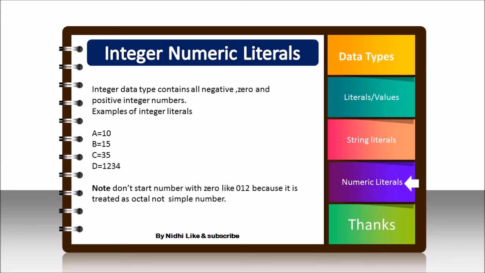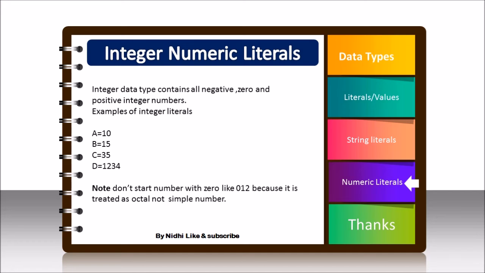Now you have to notice that whenever we are writing integer literals, don't use 0 before any number, because if you write it that way, it is converted into an octal number. It is not considered a normal number. There are 3 types of number: decimal, octal, and hexadecimal. Octal has a different value compared to normal numbers. If you want to store in octal, you can use it, otherwise just leave that. So these are the valid examples of literals.